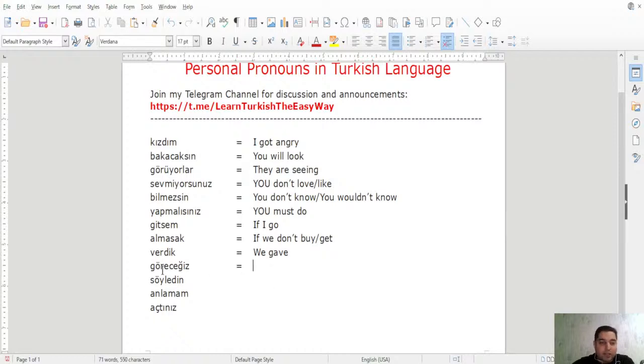Next one is göreceğiz. Görmek is to see, right? We covered it above. Then we have acak ecek ending, and here K is transformed to yumuşak G because of consonant mutation. So acak ecek is the future tense, and then we have Z, right? Only Z is meaning what? Again, we. In the future tense, we will see.